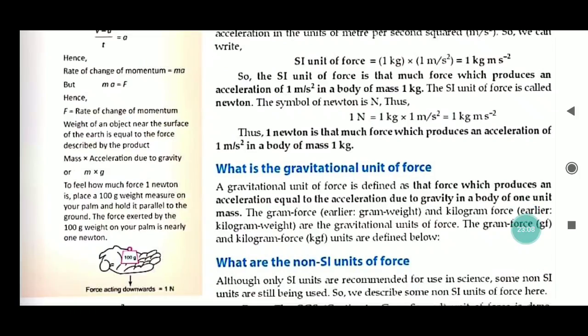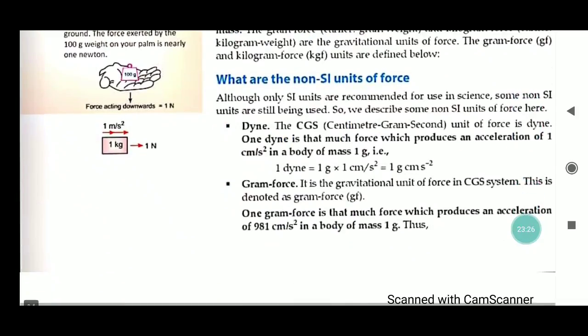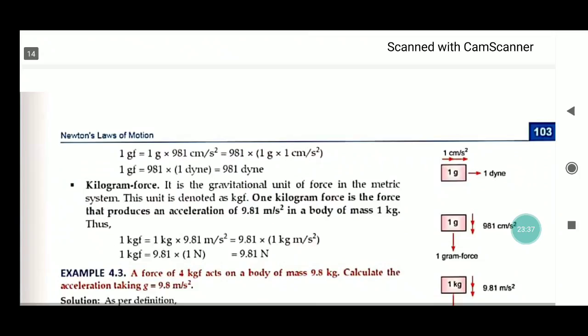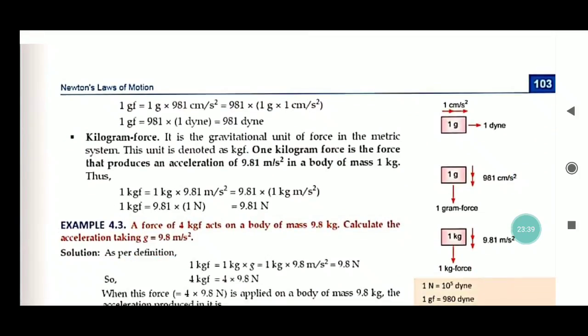Now, what is the gravitational unit of force? A gravitational unit of force is defined as that force which produces an acceleration equal to the acceleration due to gravity on a body of 1 unit mass. So, kgf. What are non-SI units of force? Non-SI units of force are dyne, gram force, and kilogram force. You will read this elaborately.